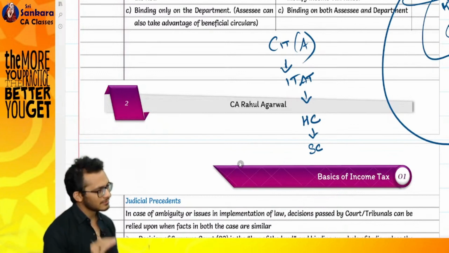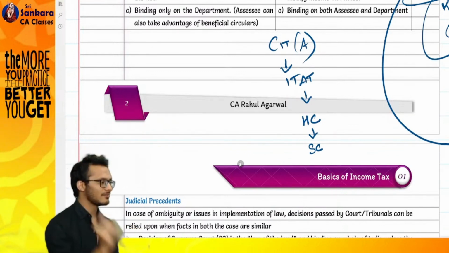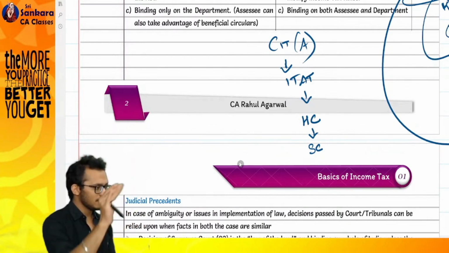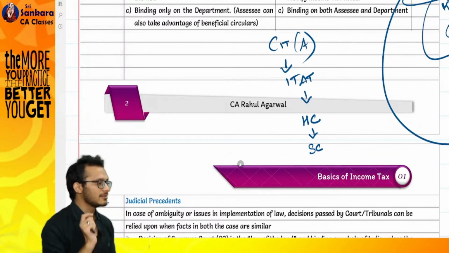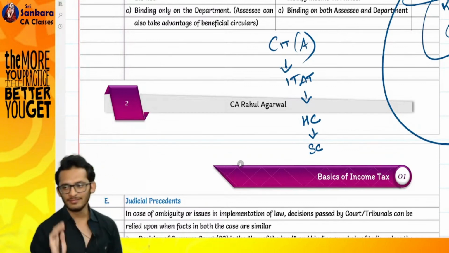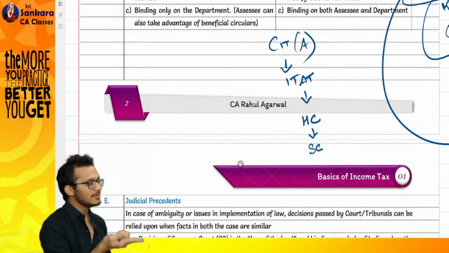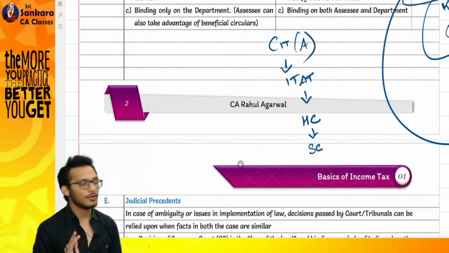That is what we are going to discuss. A lot of places I will come and tell you, boss, law was like this, Supreme Court said this, income tax department ego clash, income tax department changed the law itself. Now, which is superior? Supreme Court is only superior to the extent the law does not change. The moment the law changes, it is invalid. Is that clear?